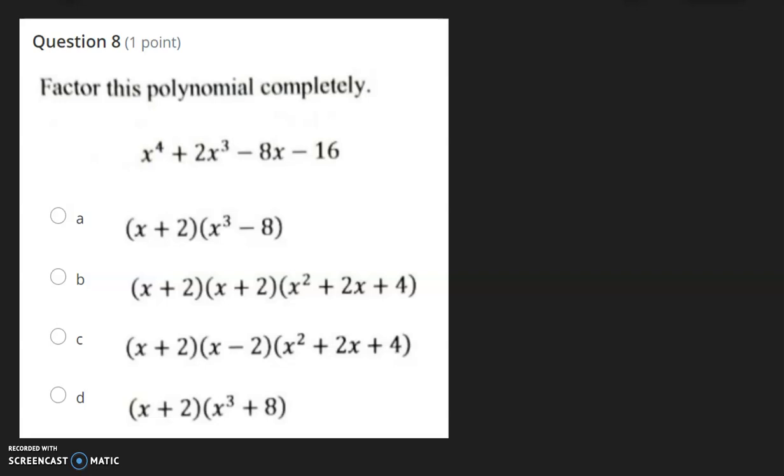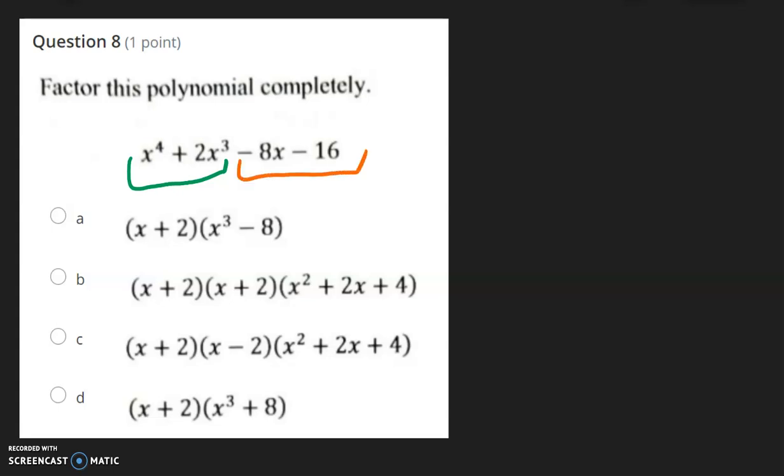For number 8, because I see 4 terms, 1, 2, 3, 4, I know this is not going to be factored by cross multiplying, but we need to factor by grouping. So when you have 3 terms, factor by cross multiplying. When you have 4, do it by grouping. Here's the first group, and here is the second group.